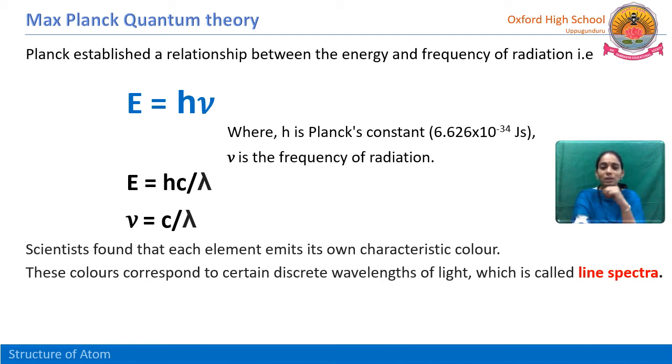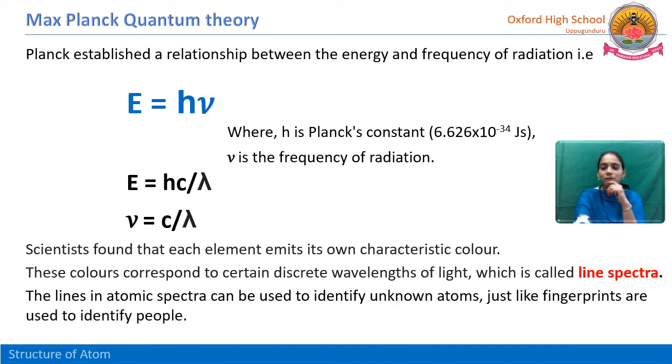This is called the line spectra. The lines in atomic spectra can be used to identify unknown atoms, just like fingerprints are used to identify people. We know that no two persons have the same fingerprints, just like that no two elements have the same line spectra. These lines in the atomic spectra are very useful for us to find out the atoms.